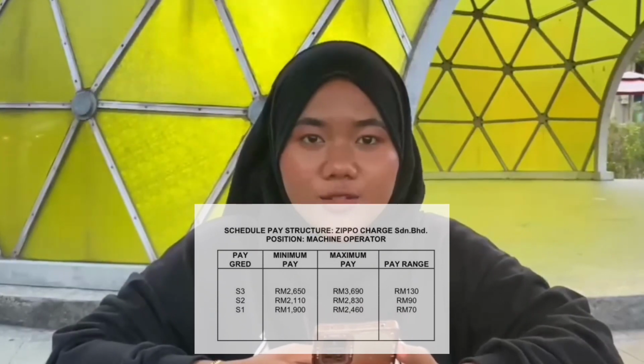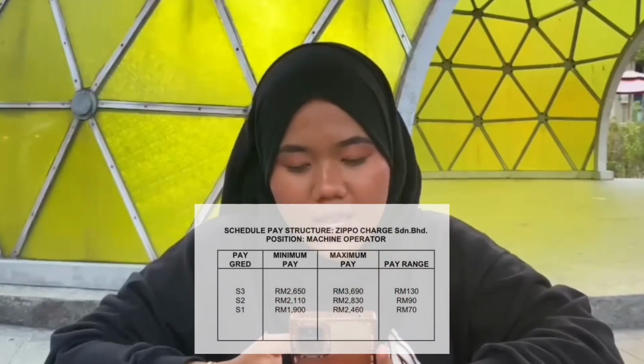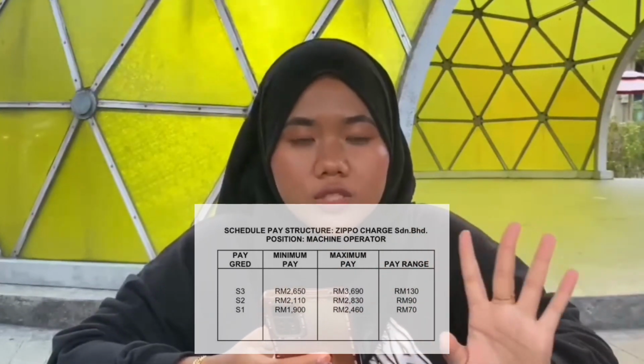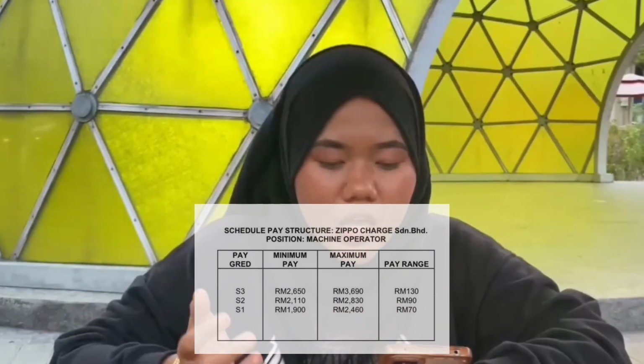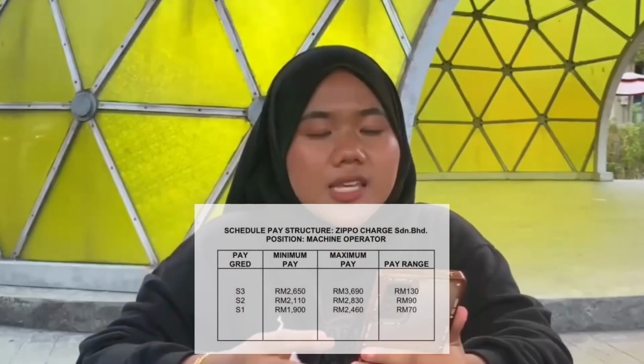We can move to S2, which has a pay range of 90 ringgit. So the minimum pay is 2,110. The maximum pay is 2,830. Lastly is S3.